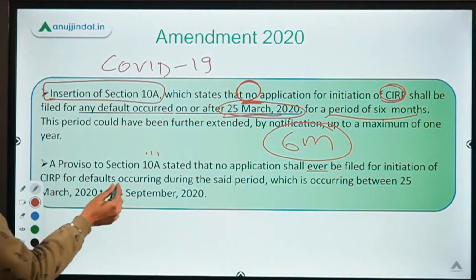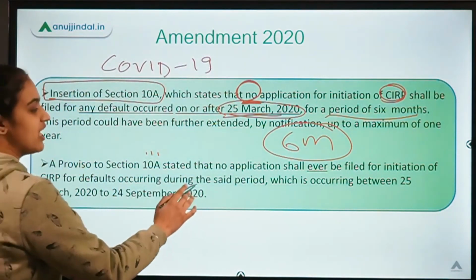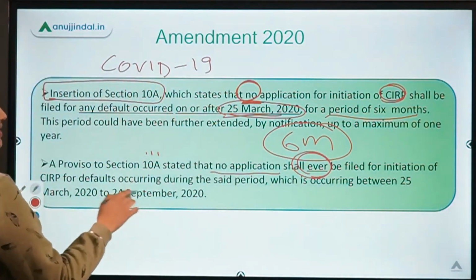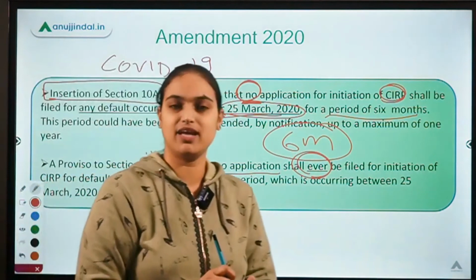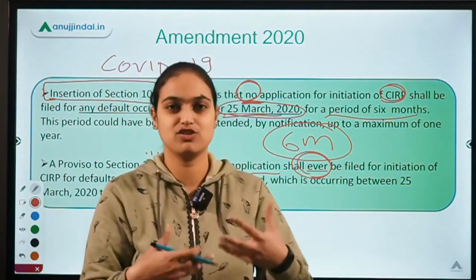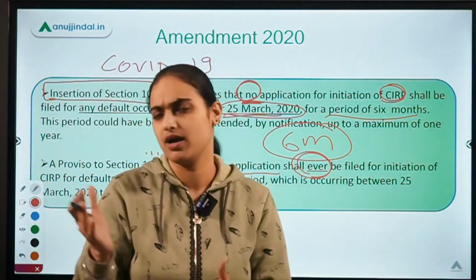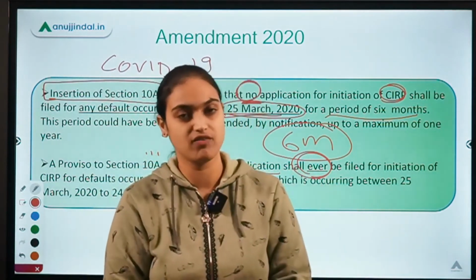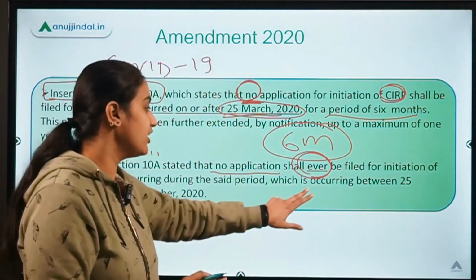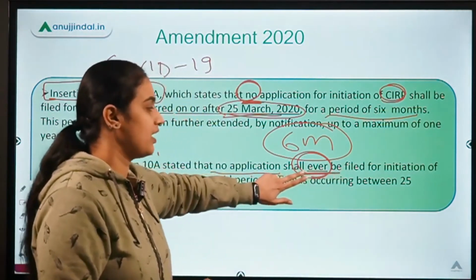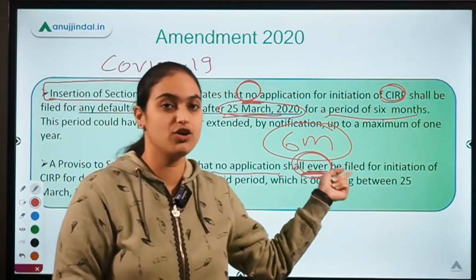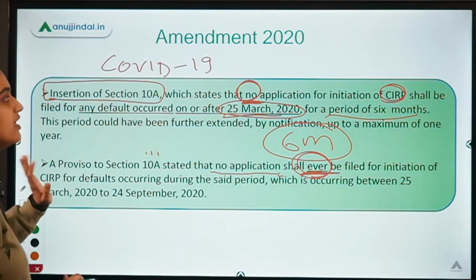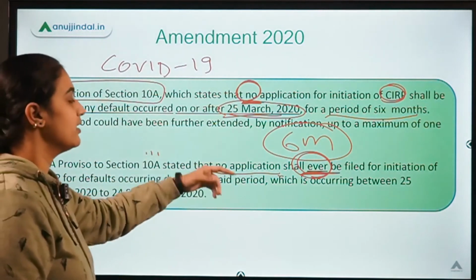Secondly, this provision clearly mentioned that no application can ever be filed for this 6 months time period. People might think that okay, today we cannot file this application, we'll file it sometime later, and after some time we'll recover the amount for this time period. But they have clearly stated that you cannot ever make an application for recovery of this amount. So this is the exceptional case which has been added in this 2020 amendment.